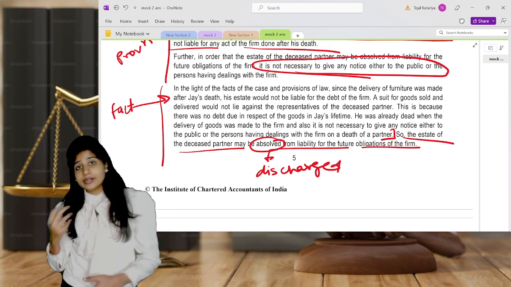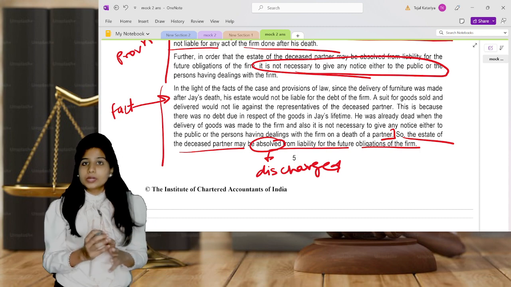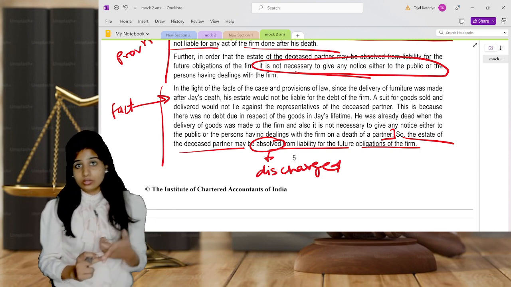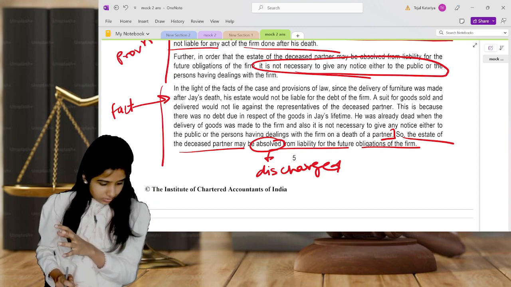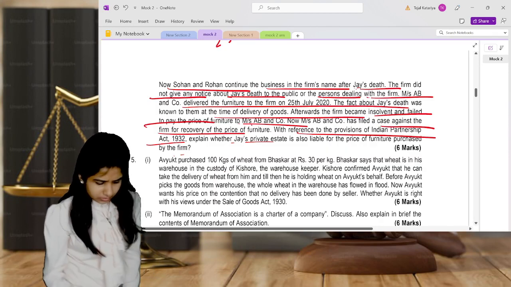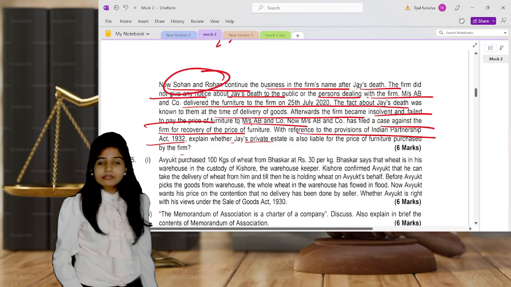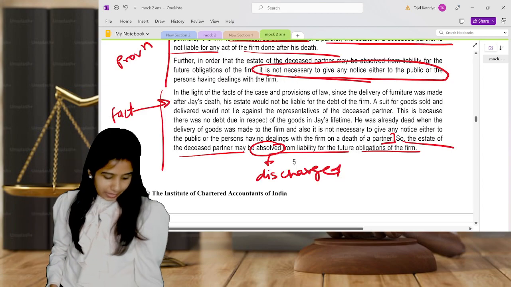So when the contract was entered, he was alive, that's okay, but when the property was transferred, he was not alive. So in that situation, Rohan and Sohan, the remaining two partners, will be responsible for the same and not the deceased partner.